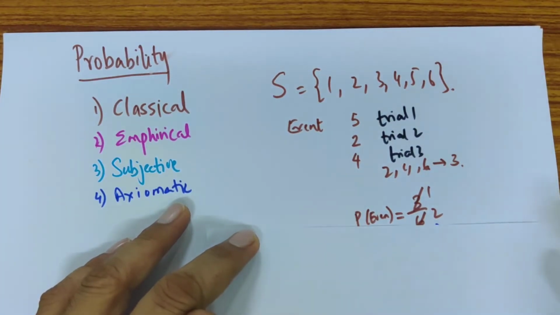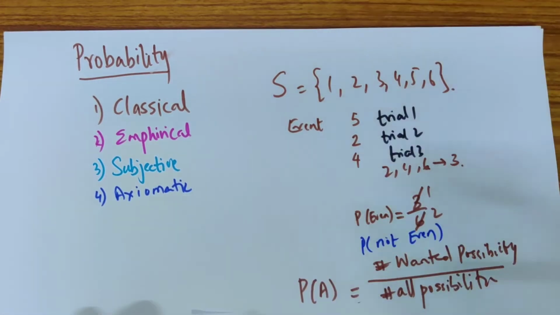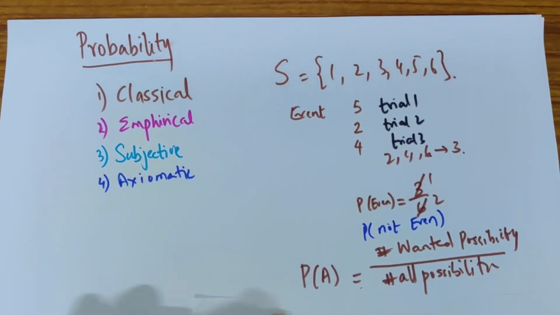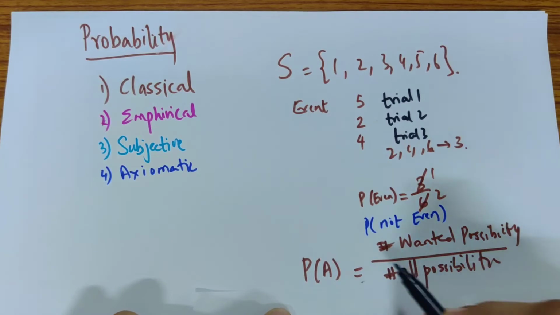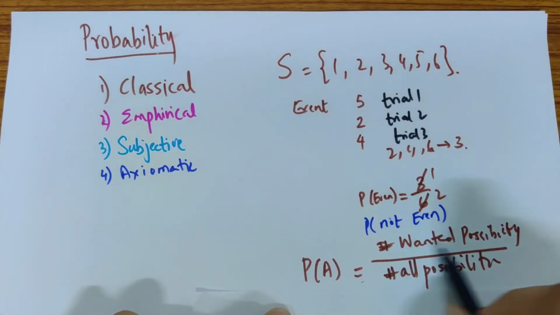Half the chance of getting an even number, half the chance of not getting an even number. Essentially in classical probability, we take a ratio of what I want versus all the possibilities. Usually all the possibilities are finite, and they are not continuous possibilities, they are discrete possibilities. So I can count them also.